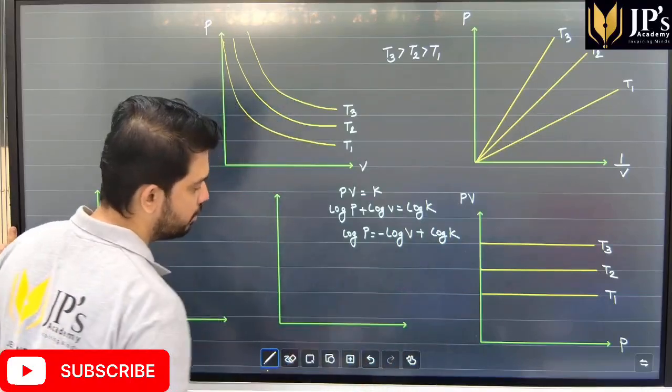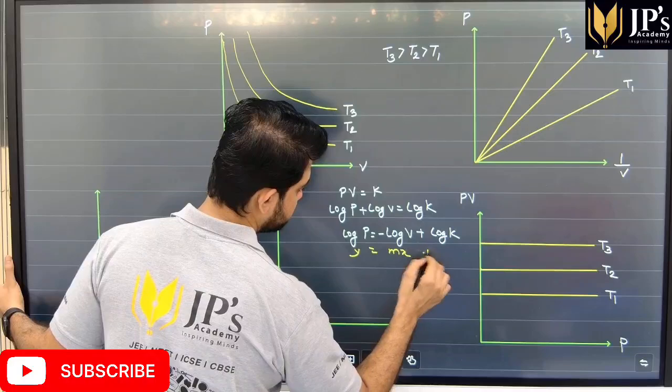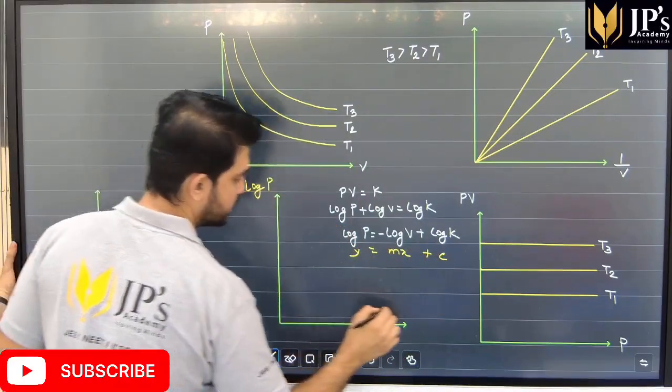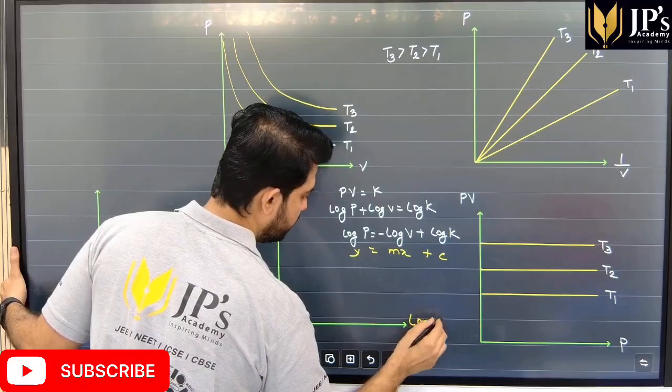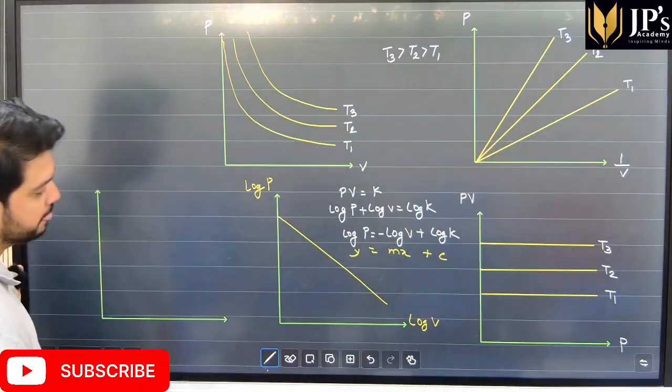This equation is of the form y is equal to mx plus c. Students, so y-axis we have log of P, x-axis we have log of V, and negative slope, and hence the plot would look something like this.